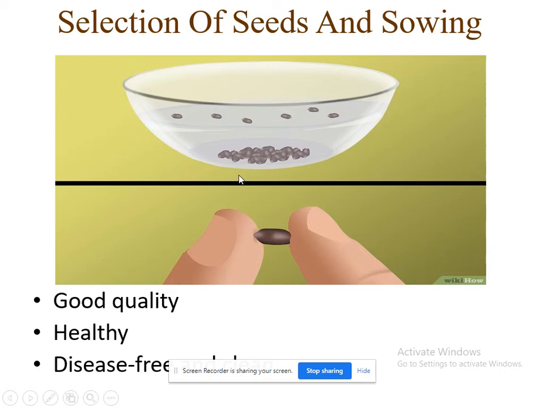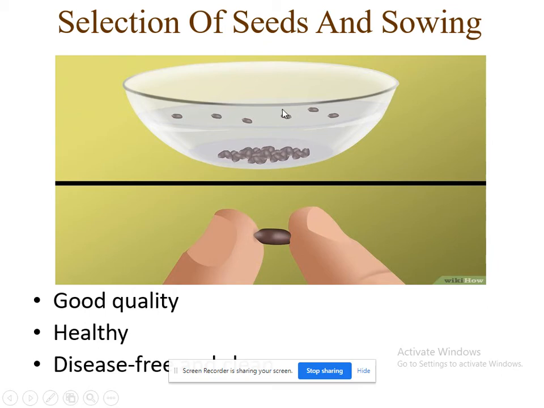water, right? So the seeds which are floating on this water are unhealthy. They are not of good quality. And seeds which have sunk in this water are good seeds.